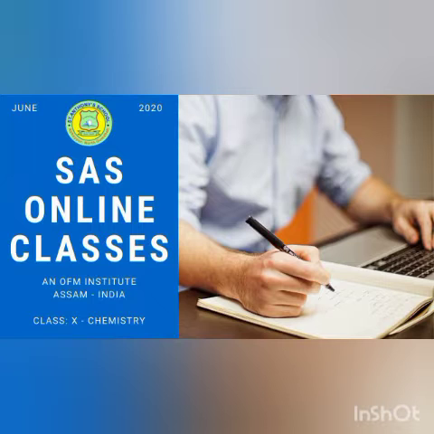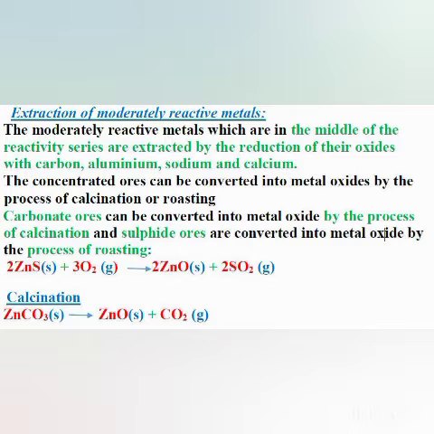The concentrated ores, which are present in the form of carbonates and sulfides, are converted into metal oxides by the process of calcination and roasting. Carbonate ores are generally converted into metal oxide by the process of calcination, and sulfide ores are converted into metal oxide by the process of roasting. Now, what is calcination and roasting? We have discussed that in the previous class also, but again I will repeat it.